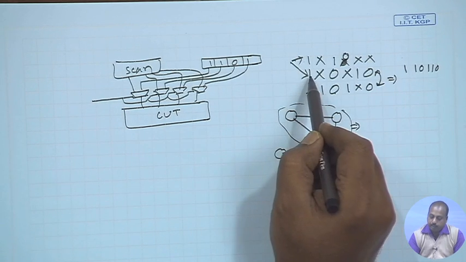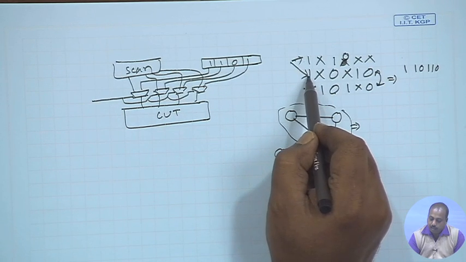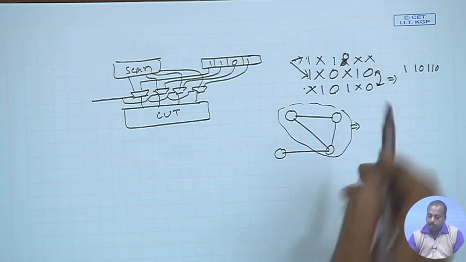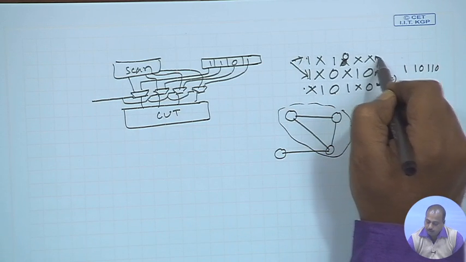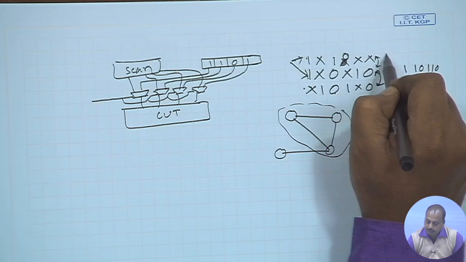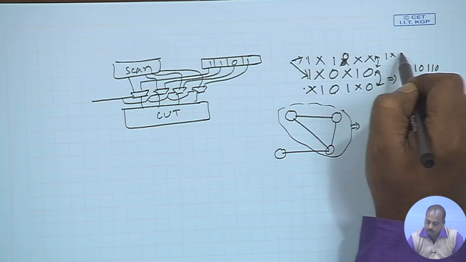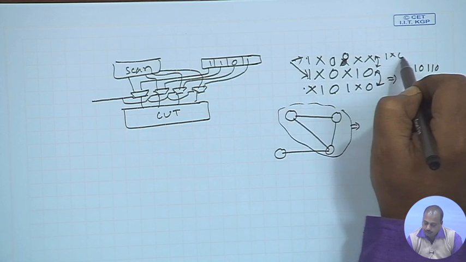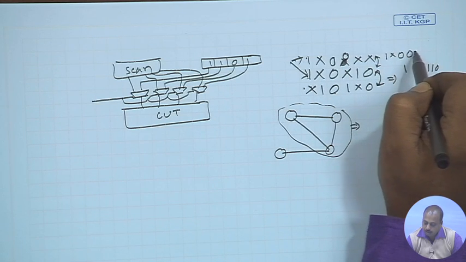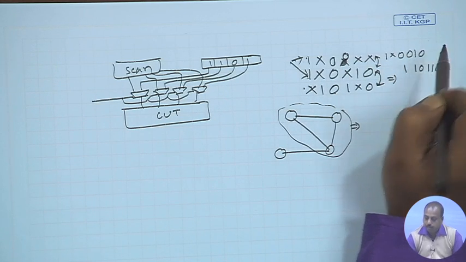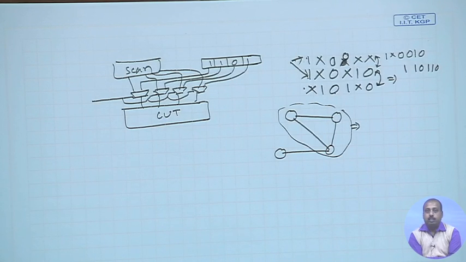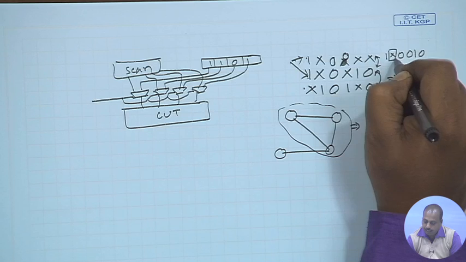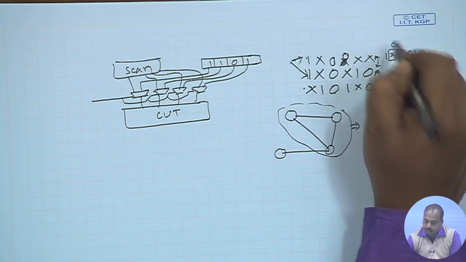Now, I have a choice. I can merge this pattern with this pattern, or I can merge this pattern with that pattern. Which one to do? If I do this particular merging, the pattern I get is 1, do not care, then 0, 1, do not care, then 0, then 0, then 1, then 0. If this do not care bit is still free in my hand, I can make it a 0.